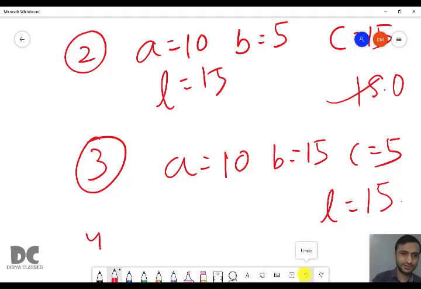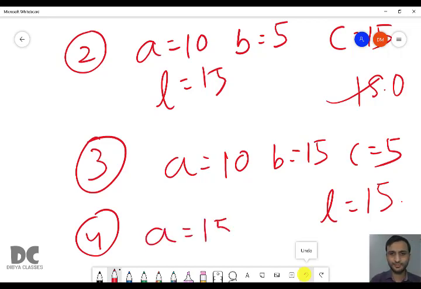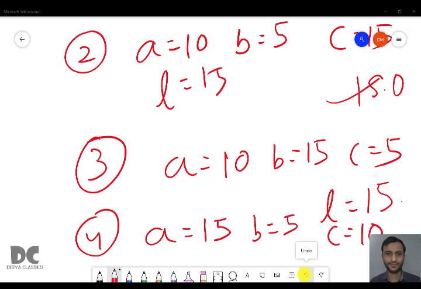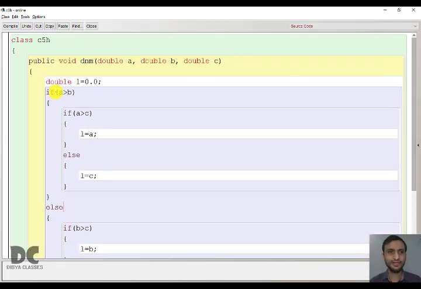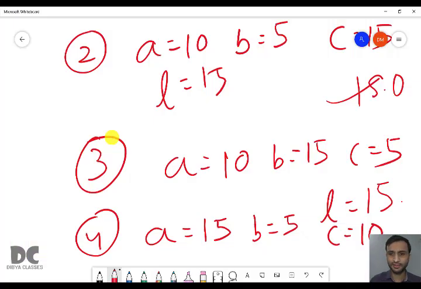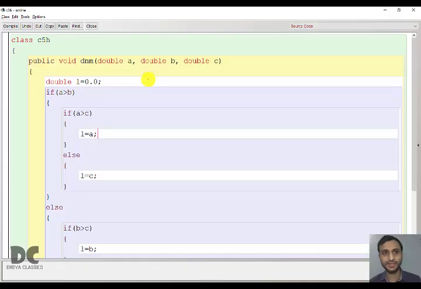Now let us take another situation. A equal to 15, B equal to 5 and C equal to 10. So 15 greater than 5, true. Again 15 greater than 10, true. So in L we will store the value of A, that is 15.0. So it will print 15.0. So whatever the values be, whatever the situations be, we are always getting the right answer. So this is the program how to do using nested.